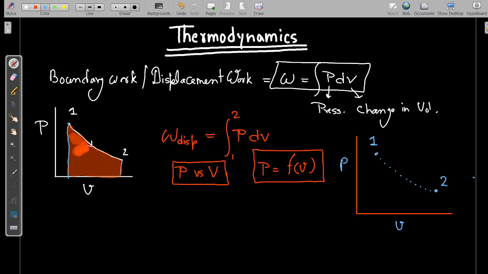Then after joining these points, we can tell the relation between pressure and volume.